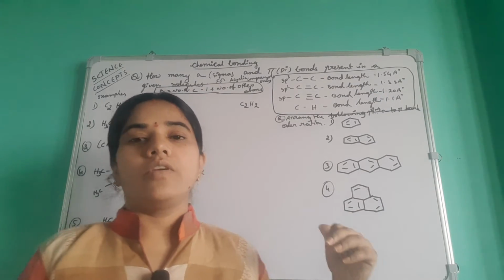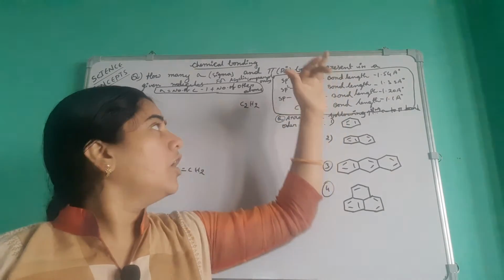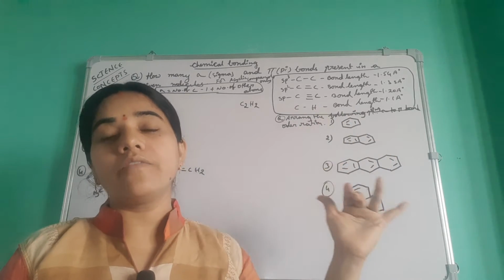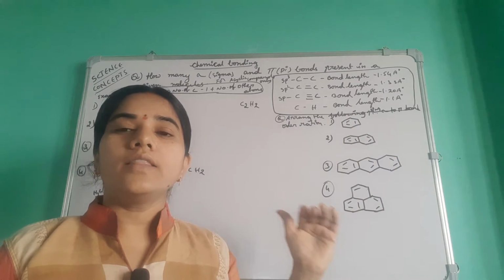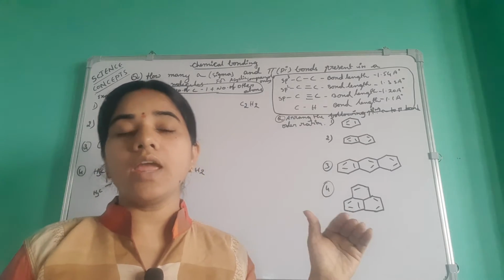Then moving on, we will do some examples using this concept: how many sigma bonds, how many double bonds, how many triple bonds are there in the given chemical compound, and then you will calculate how many pi bonds and how many single bonds are in a molecule.